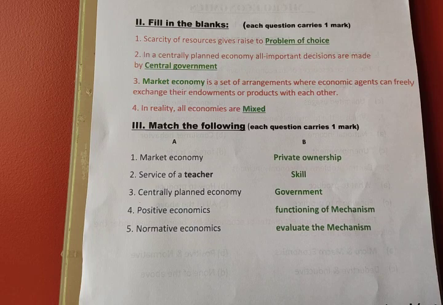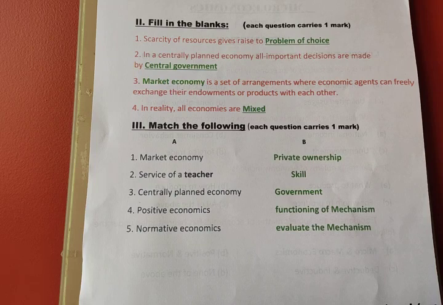Second one, service of a teacher. We discussed this in a simple economy. Service of a teacher, that is skill. Answer is skill. Third one, centrally planned economy. Okay, who will take decisions about economic activities in the centrally planned economy? That is government. So centrally planned economy, answer is government.